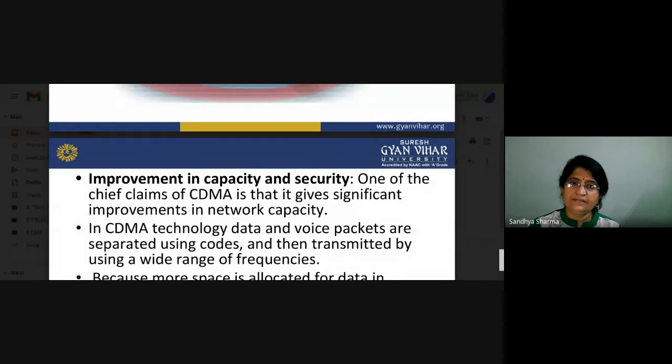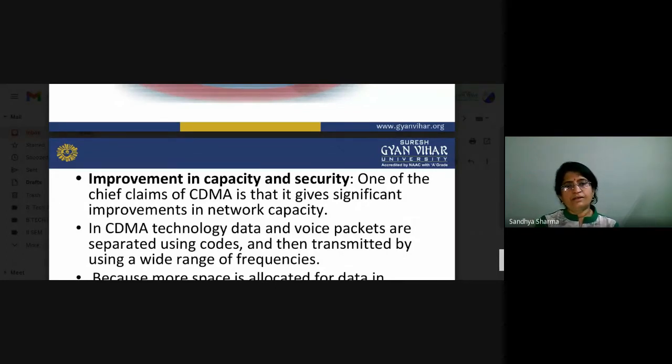They are all working on different frequencies, so they do not easily interfere with each other. So what will happen in CDMA technology? Basically, in CDMA technology, we allot a different code to each user.